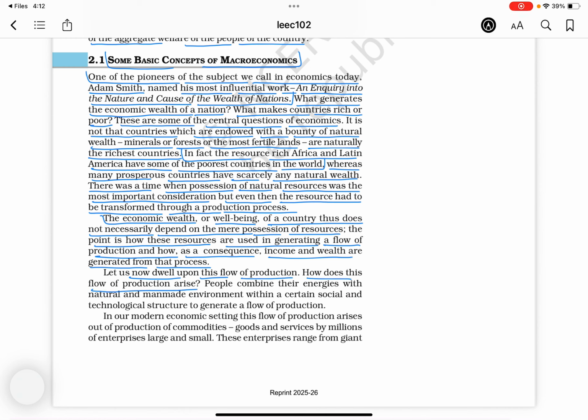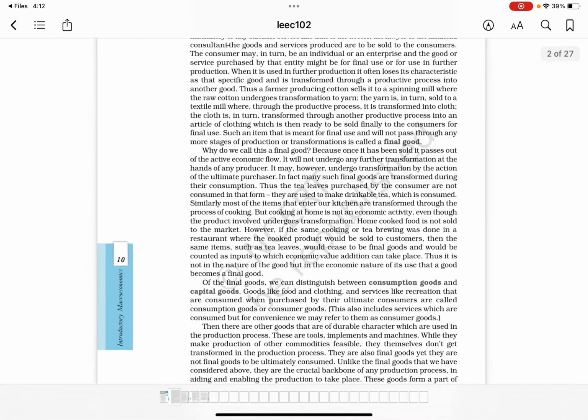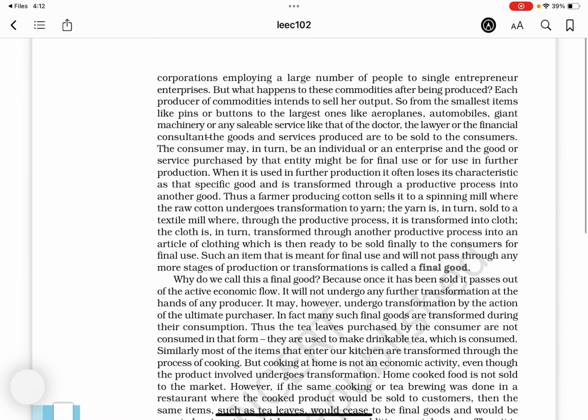How does this flow of production arise? People combine their energies with natural and man-made environment within a certain social and technological structure to generate a flow of production. In our modern economic setting, this flow of production arises out of a production of commodities, goods and services by millions of enterprises, large and small. These enterprises range from giant corporations employing a large number of people to single entrepreneur enterprises.